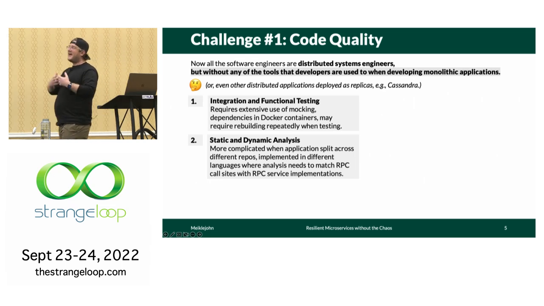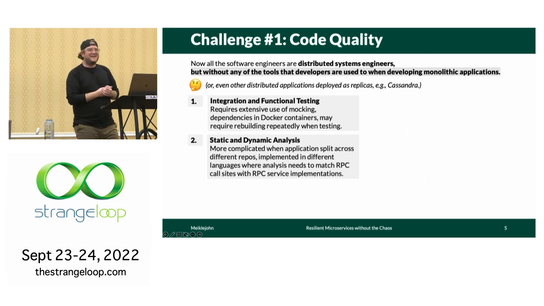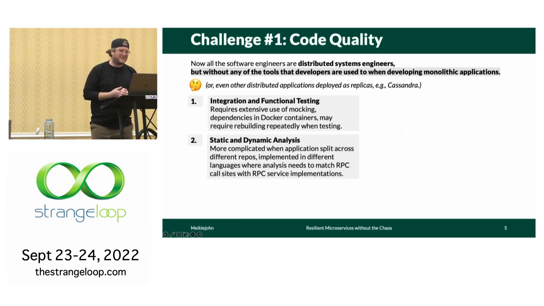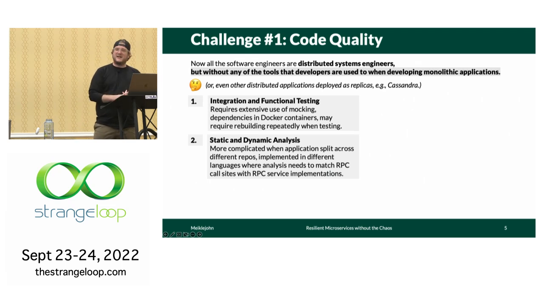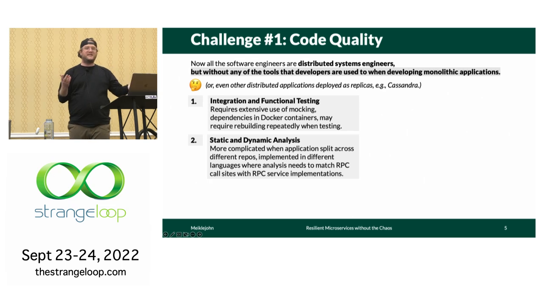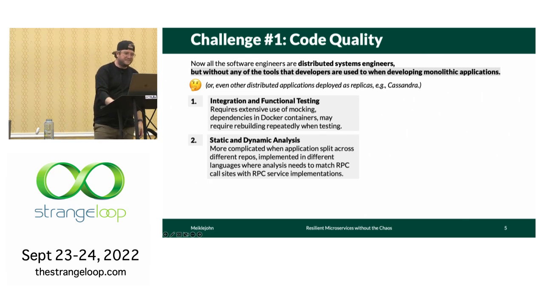The second is that academics everywhere have spent a lot of time building wonderful static and dynamic analysis tools for ensuring high code quality, and we throw this away when we move to this multiple language, multiple repo model, where static analysis, which is already hard in general, becomes much more difficult. Dynamic analysis becomes harder. And now we need to start reasoning about when an RPC client makes a call, what RPC server is it talking to?